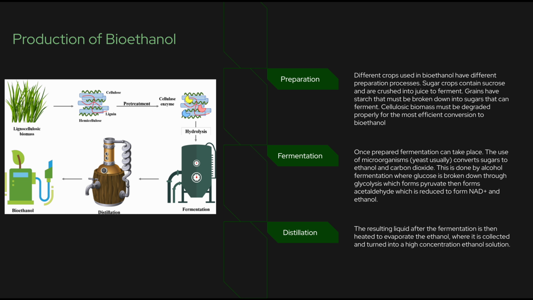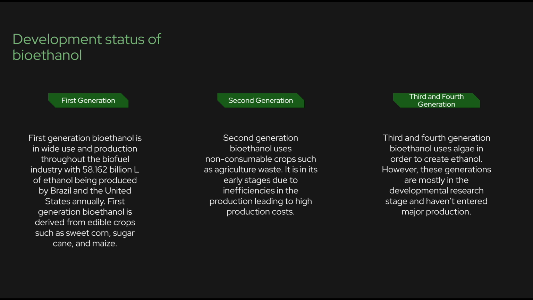Then it goes through the distillation process, which evaporates the ethanol, where it's collected and turned into a high concentration ethanol solution. Development status of bioethanol. First generation bioethanol is in wide use, with 58.162 billion liters being produced between Brazil and the US annually. Second generation uses non-consumable crops such as agricultural waste, but is in its early stages due to inefficiencies. Third and fourth generation bioethanol uses algae in order to create ethanol, but these are in developmental research stages.